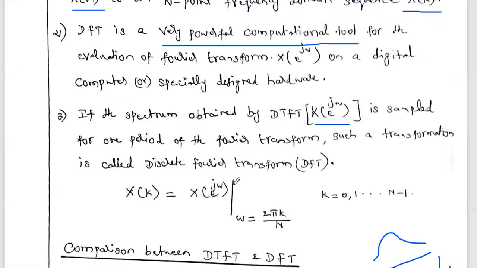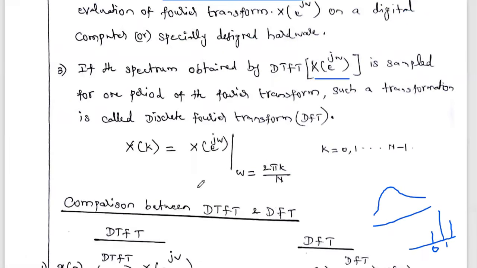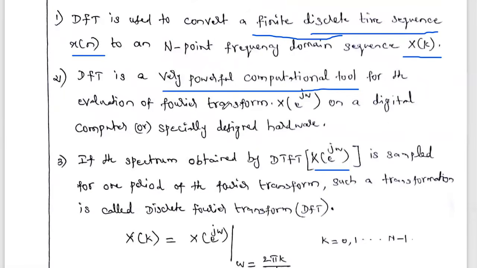In that DTFT output, we take samples at omega equal to 2 pi k by N, and that output we call the DFT. If the spectrum obtained by the DTFT is X of e power j omega, then that spectrum is sampled for one period of the Fourier transform. Such a transformation is called the discrete Fourier transform.